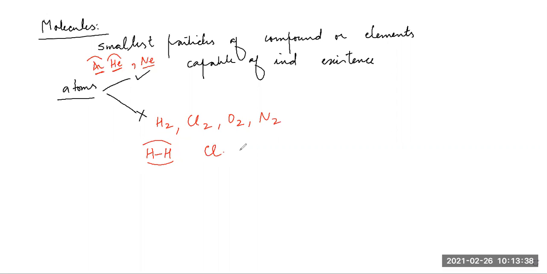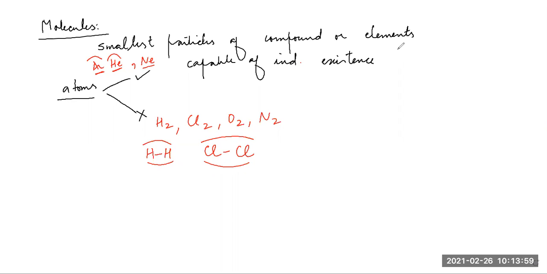Similarly, Cl is bonded with another Cl and they have made a molecule, right? So the chlorine atoms don't have independent existence, but a molecule is definitely capable of independent existence. They are also smallest particles of compounds, we can also say of the elements.